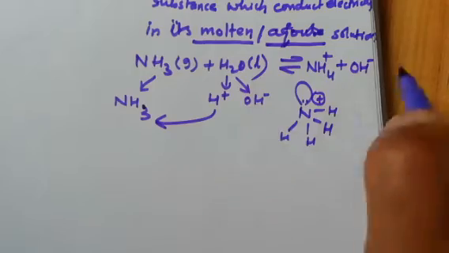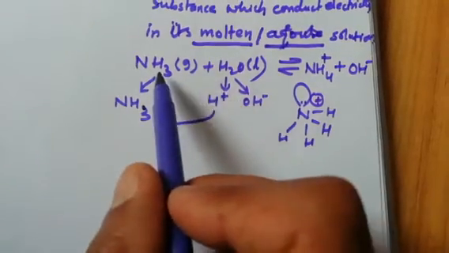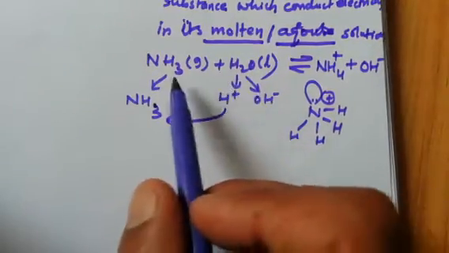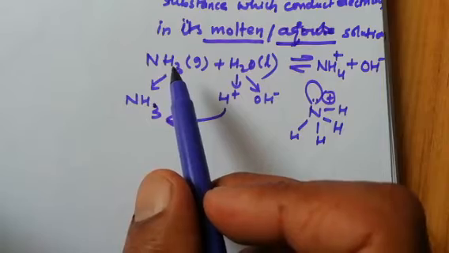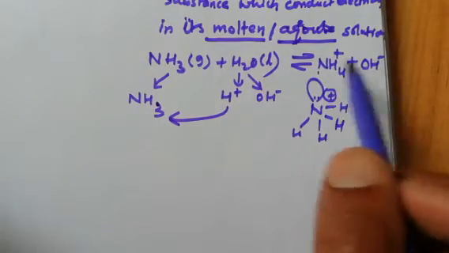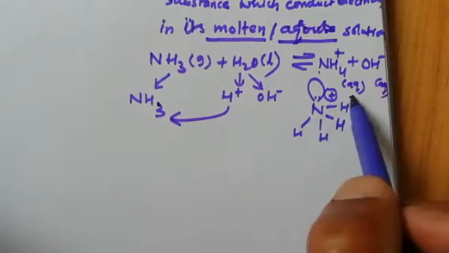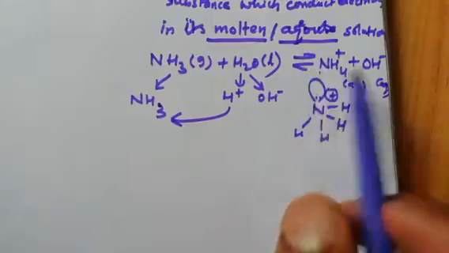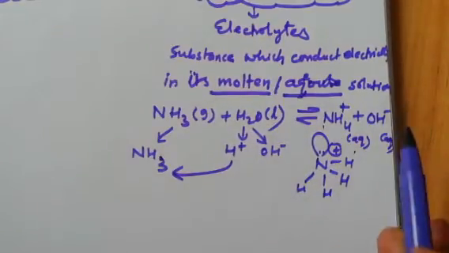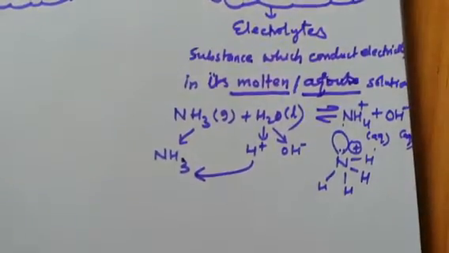And OH negative ion. So you see, those substances which earlier were not positive or negative, but later on when dissolved in water, or when they react with water or are soluble in water, convert into positive and negative ions. And these positive and negative ions, their state we will write as aqueous, AQ. These solutions are called aqueous and they form ions, positive and negative charge. So these ions are known as electrolytes.